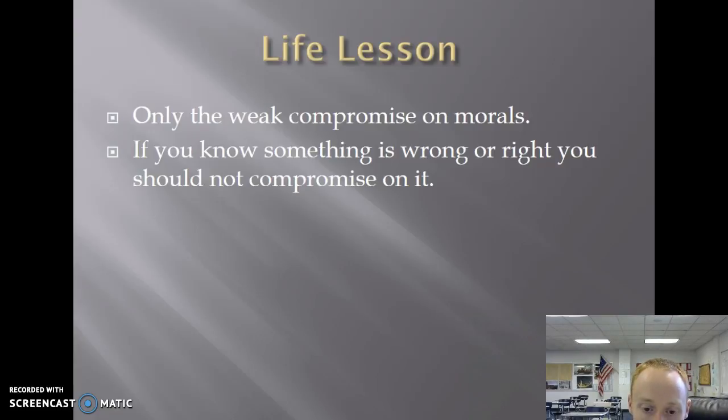In our lives, it's easy to compromise our morals, and we all have probably done that from time to time. But, for the most part, we need to stay strong and try to do what we think is right, no matter how much pressure we're under. And that's a real challenge in life, a challenge that I've certainly myself have had to deal with, and probably many of you have as well. But we want to stick to our morals and values, and we can't compromise those things when it comes up.